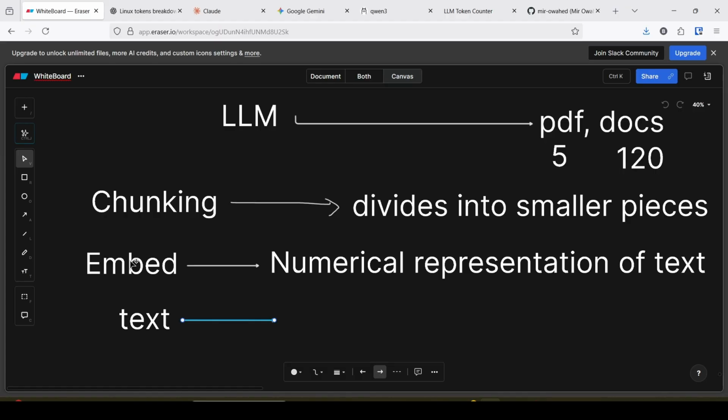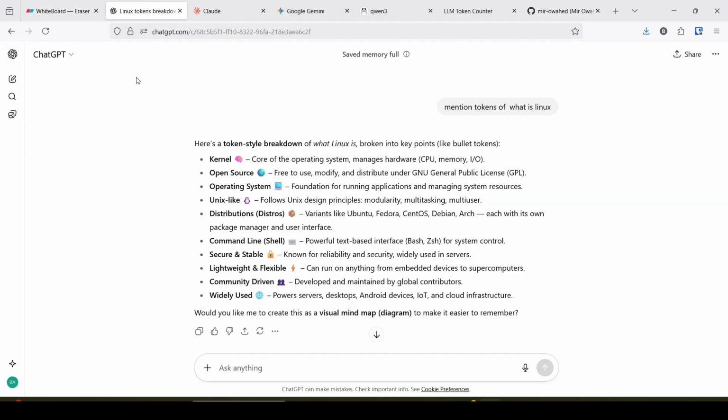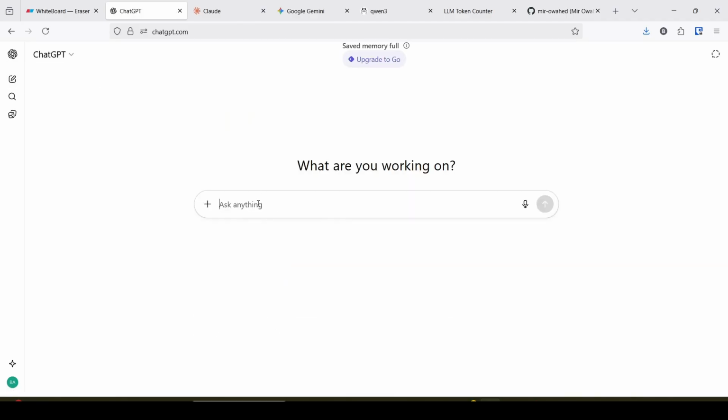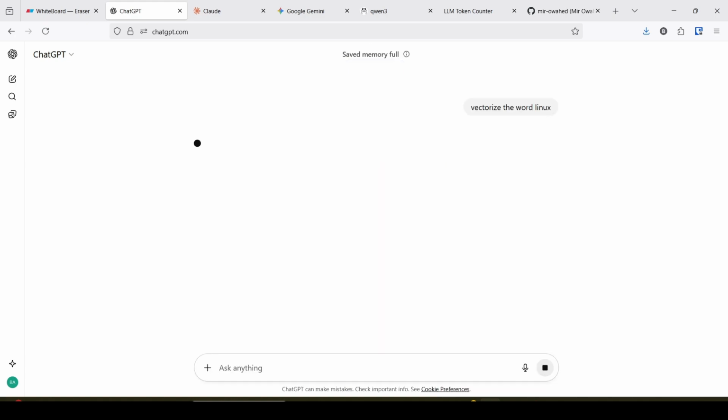So for example, in a new chat, if I ask for the numerical representation or vectorization of the word Linux, if I ask what is the vectorization of Linux, it provides an analysis.